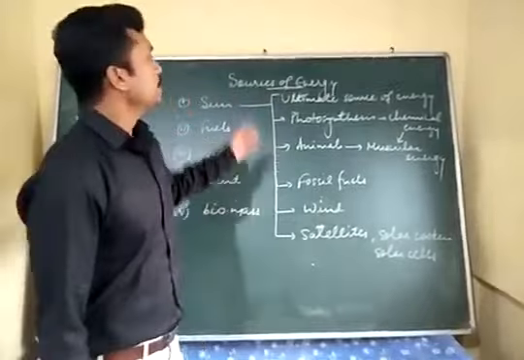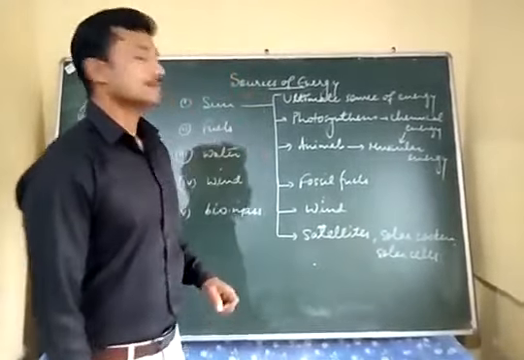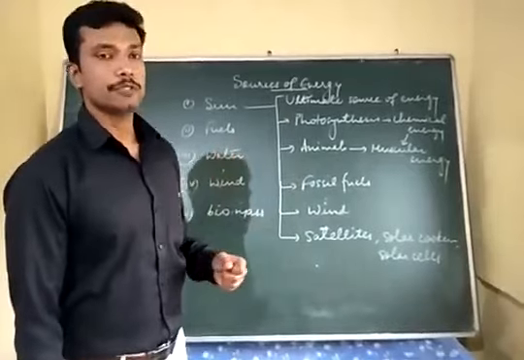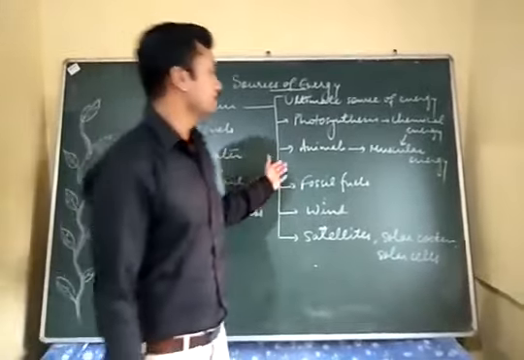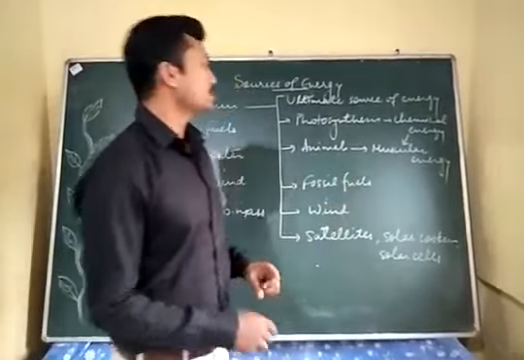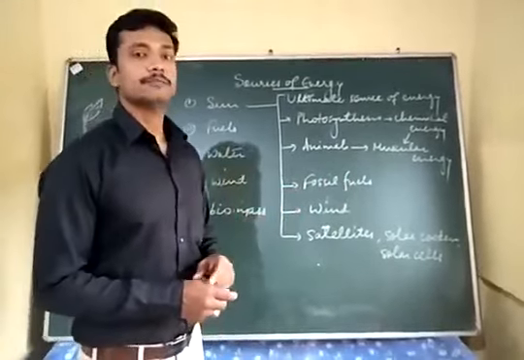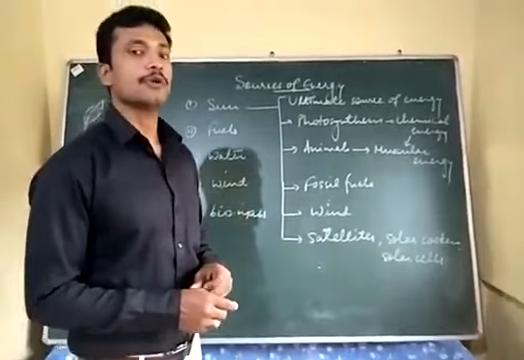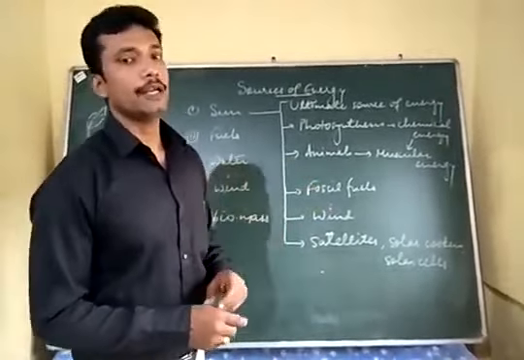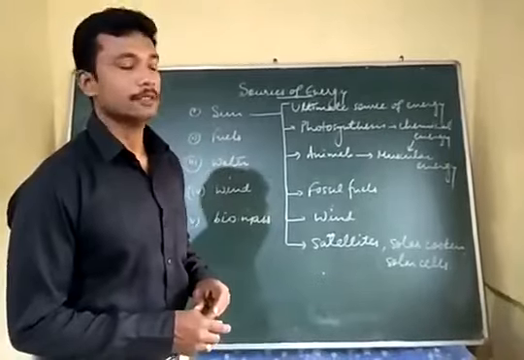Apart from this, sun also is very helpful in disintegrating the fuels and converting them into the fossil fuels, where you can see fossil fuels like coal, petrol, diesel. These are so important sources of energy that are directly or indirectly linked with the solar energy only.